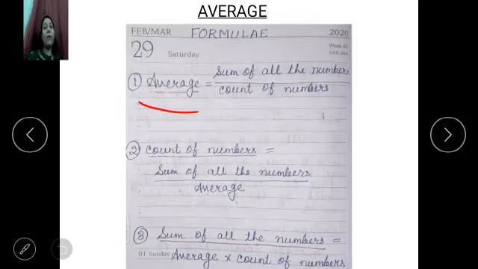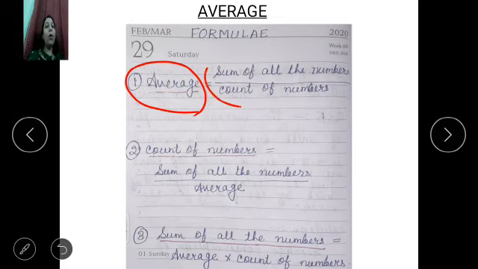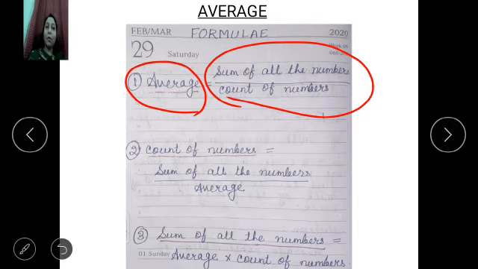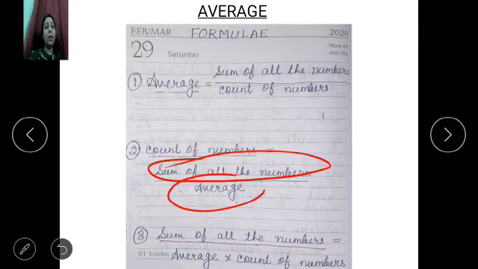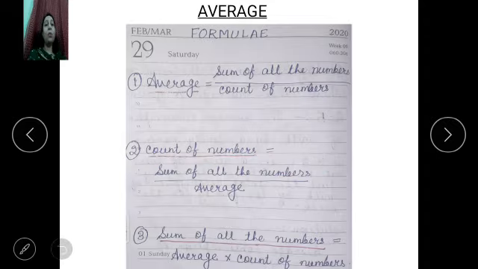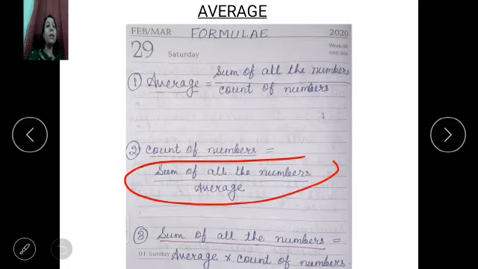So the first one is average. How do we calculate average? The formula is sum of all the numbers divided by count of numbers. Now come to the next. In your question, sum of all the numbers is given and average is given. So how do we calculate count of numbers? This is the formula: sum of all the numbers divided by average. So count of numbers you will get.